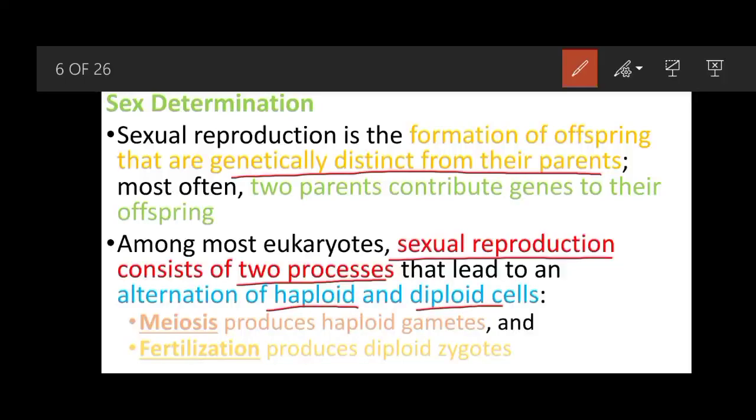These two processes are meiosis and fertilization. Meiosis produces the haploid gametes, whereas fertilization produces the diploid zygote. When haploid gametes, that are eggs and sperms, are fertilized, then the 2n number is again restored. This is sexual reproduction in which two parents contribute genetic material to their offspring.